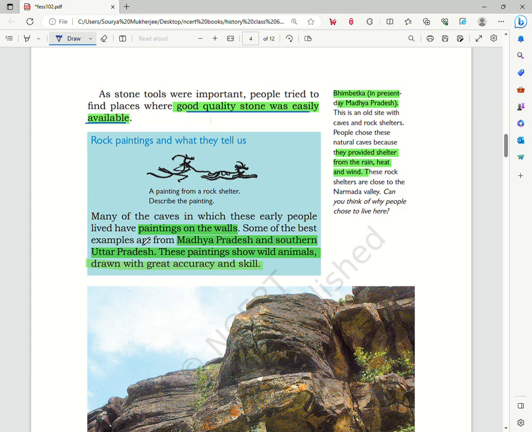Now caves were used as a shelter in those times, and there are instances of painting that we see on the cave wall. These are called cave painting or rock painting. Some of the best examples are in Madhya Pradesh and southern Uttar Pradesh.